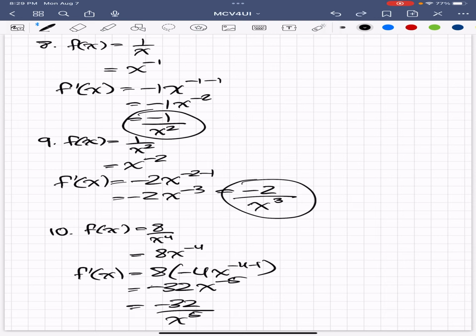So basically, we use our negative exponent law lots when we are doing rational functions and using the power rule to find the derivative of rational functions. But there is an easier way. It's called the quotient rule, and we're going to cover the quotient rule in another video. And once we cover that video, you'll know how to do those questions very easily. But that's how you use the power rule to do rational functions and find the derivative or the slope of the tangent for the rational functions.